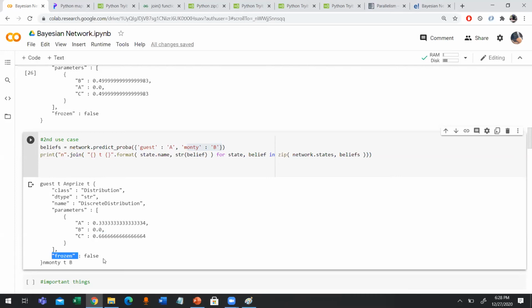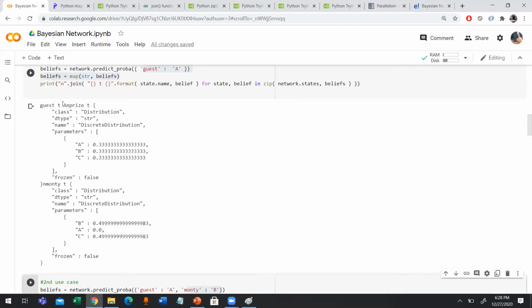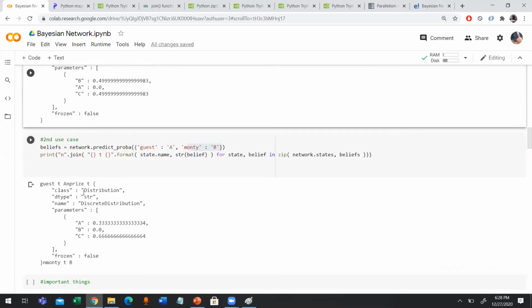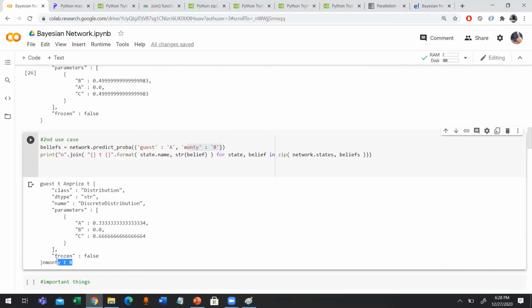It shows guest has selected door number A, and it shows Monty has selected door number B. When it comes to the prize door, the probability that the prize door is door number A is 0.33. The probability that the prize door is B is 0.